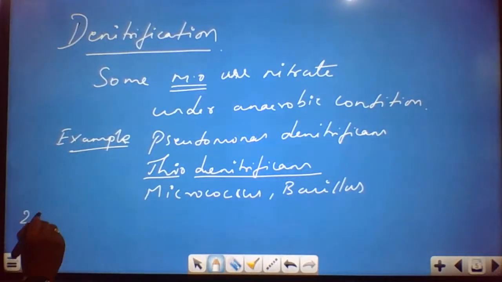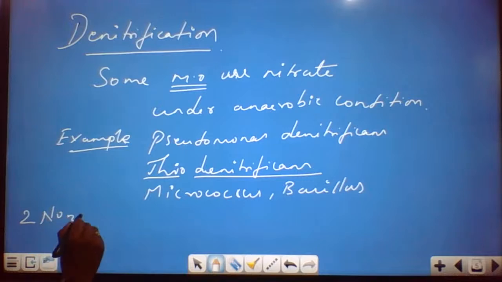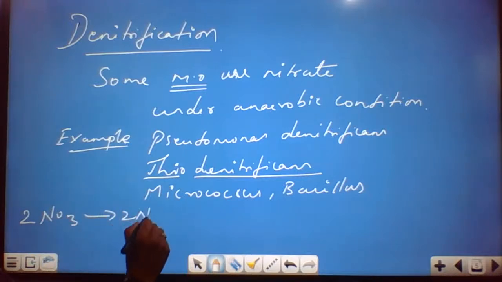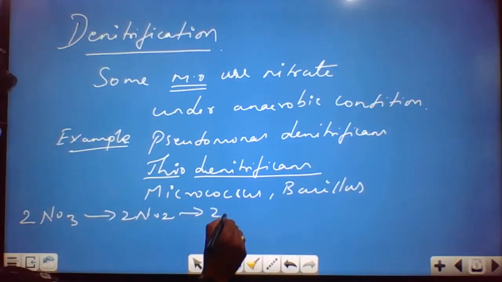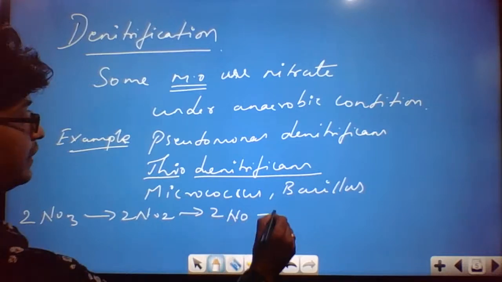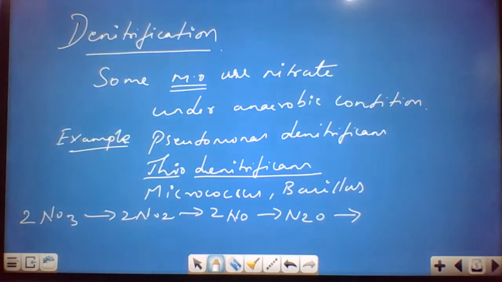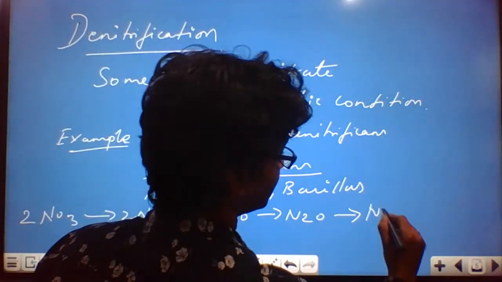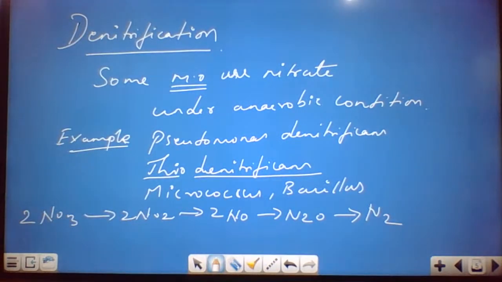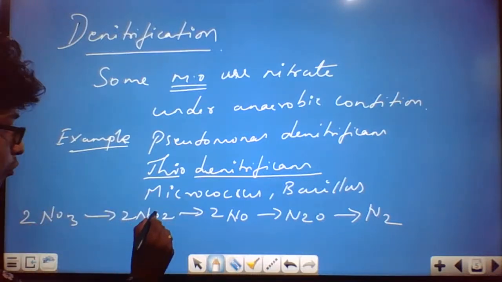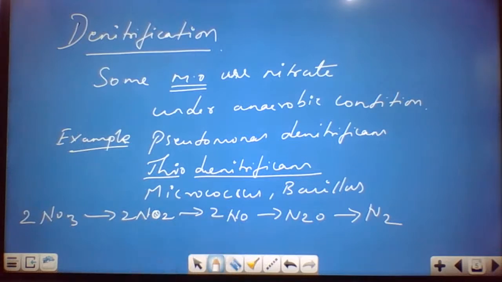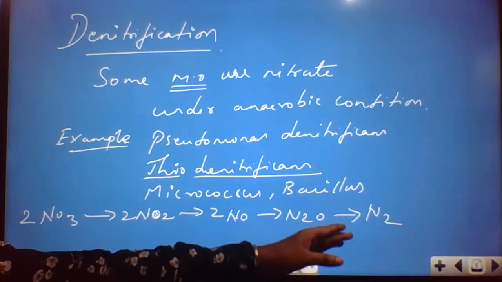What is the reaction for this? 2NO3 is getting converted to 2NO2, then 2NO, then N2O, and eventually the product you're getting is finally N2. So this is how the denitrification process takes place, from NO3 to NO2, then NO, then N2O, then N2.